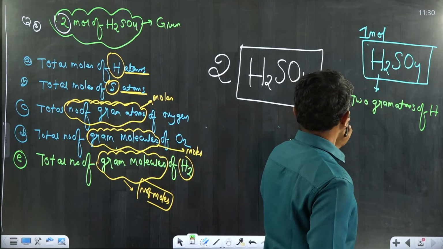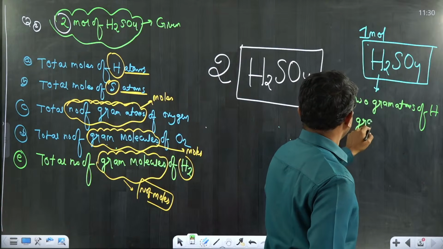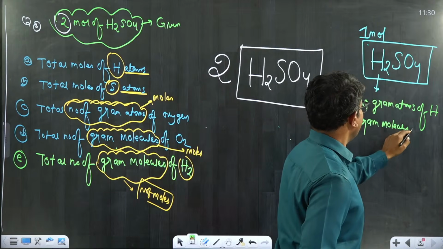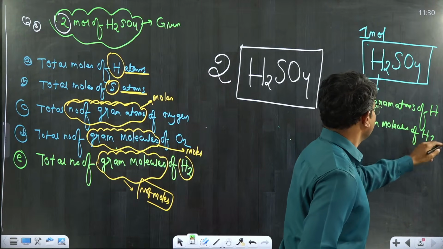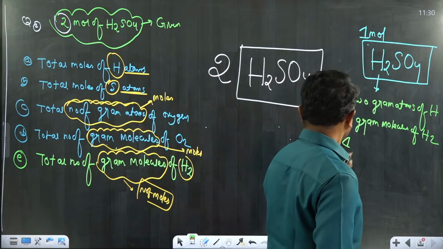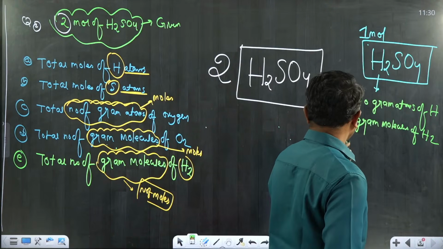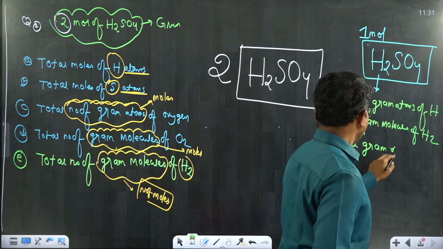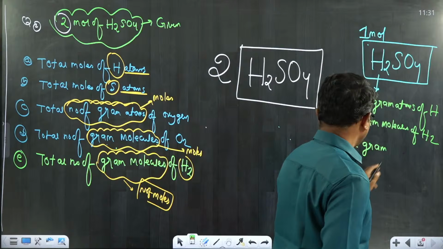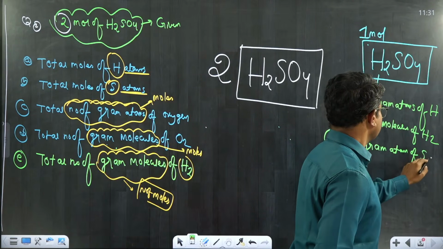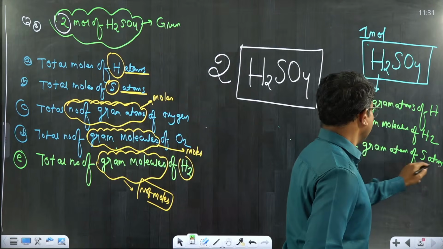Next, B, 1 gram molecule of H2. C, 1 gram atom of sulfur atoms, right?